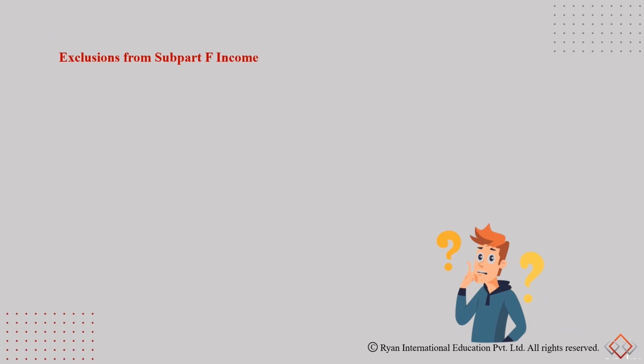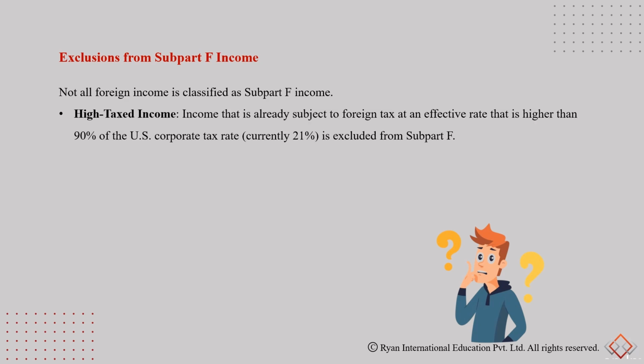Not all income earned by a CFC may be included in Subpart F income. So we have certain high tax income. Now let's say a CFC is subject to a foreign tax at an effective rate that's higher than 90% of the US corporate tax rate. Currently the tax rate is 21%. So if the foreign country has a tax rate which is 90% of US tax rates, then those companies' income would not be considered under Subpart F income.